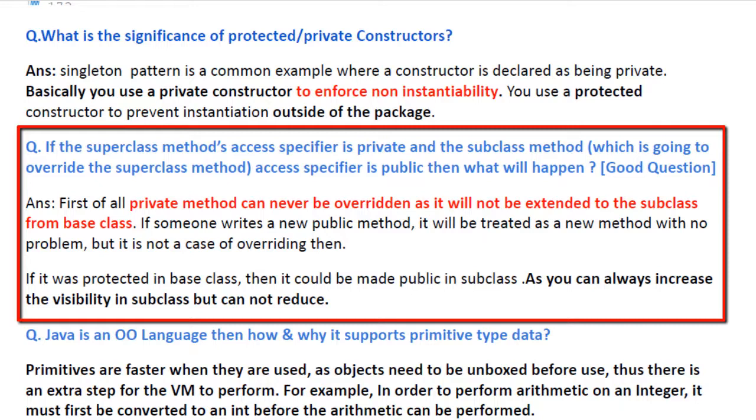Now, if it was protected in the base class, then it could be made public in the subclass. So there is a twist, as you can always increase the visibility in the subclass but cannot reduce it. The reverse is not possible.